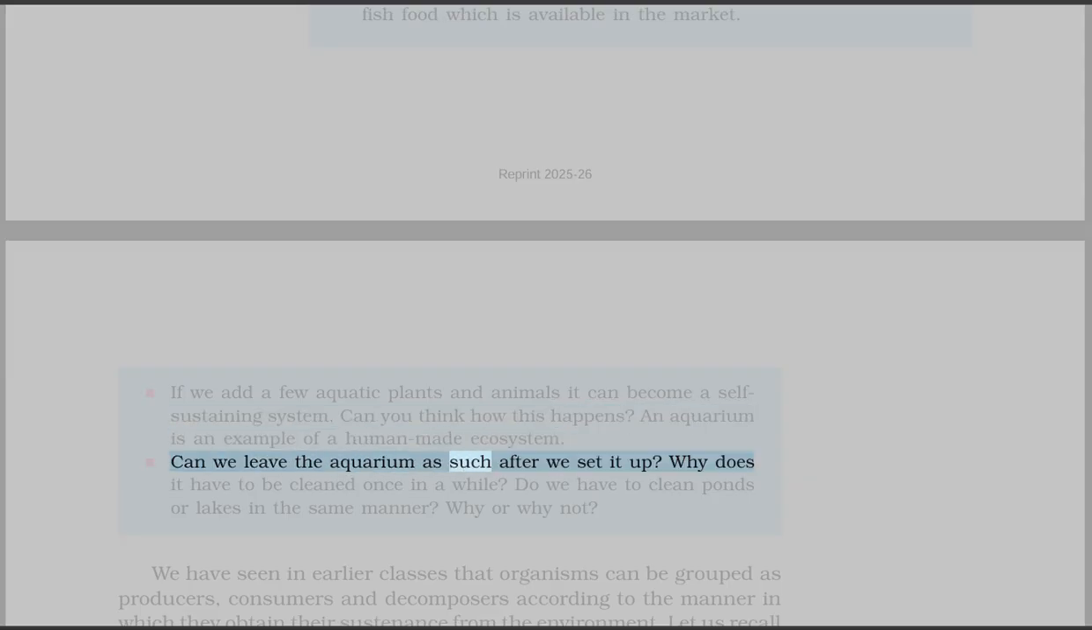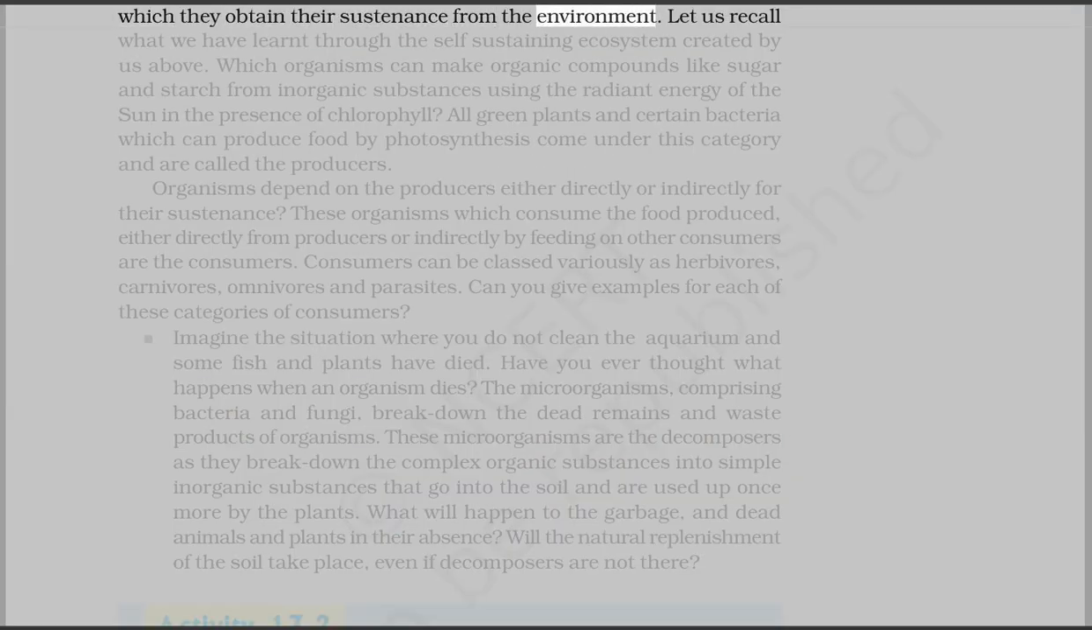Can we leave the aquarium as such after we set it up? Why does it have to be cleaned once in a while? Do we have to clean ponds or lakes in the same manner? Why or why not? We have seen in earlier classes that organisms can be grouped as producers, consumers, and decomposers according to the manner in which they obtain their sustenance from the environment. Let us recall what we have learned through the self-sustaining ecosystem created by us above.